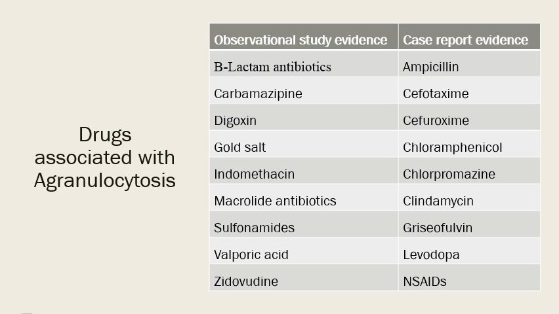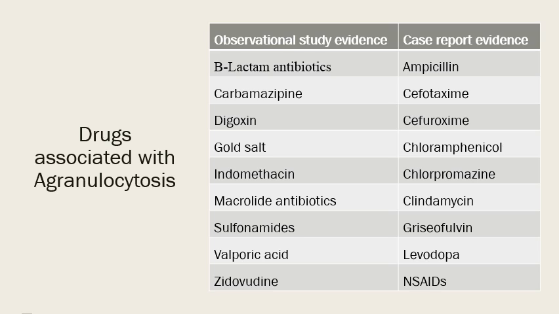Here is the list of the drugs that have been evidenced to cause agranulocytosis. The observational studies show that beta-lactam antibiotics, carbamazepine, digoxin, gold salt, indomethacin, macrolide antibiotics, sulfonamides, valproic acid, and zidovudine cause agranulocytosis.